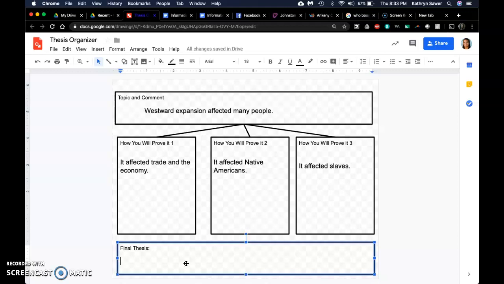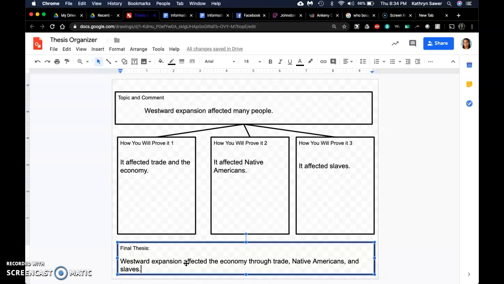So I'm going to begin with my topic, westward expansion affected the economy through trade, Native Americans, and slaves. That becomes one sentence. So instead of repeating each sentence, I've created one with commas.